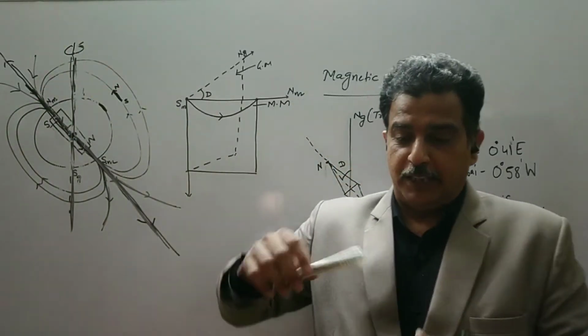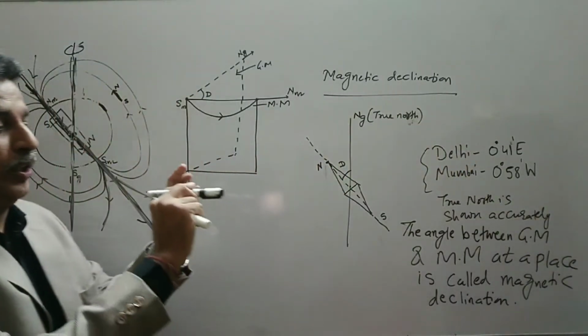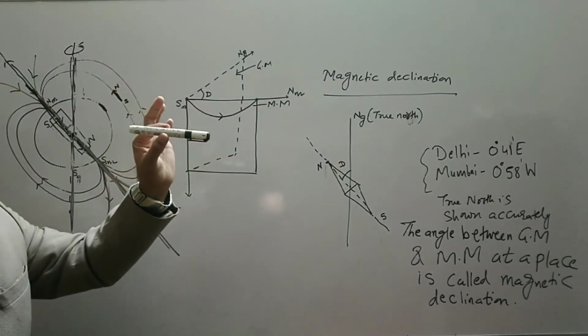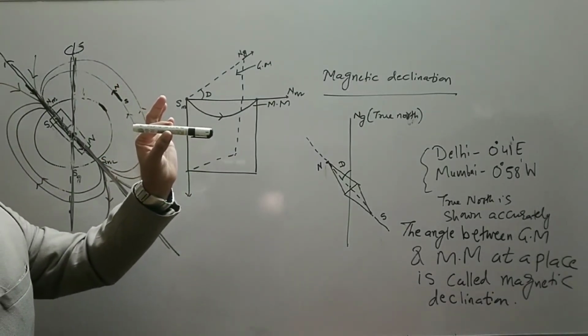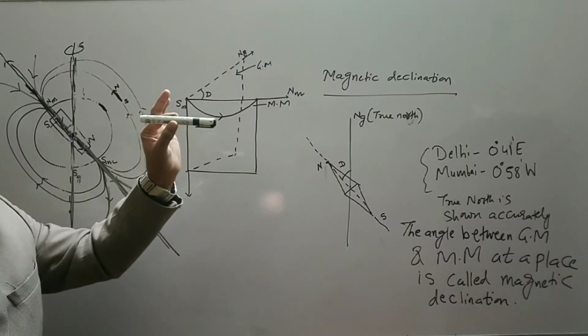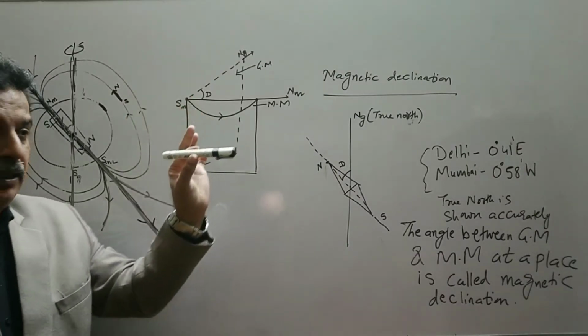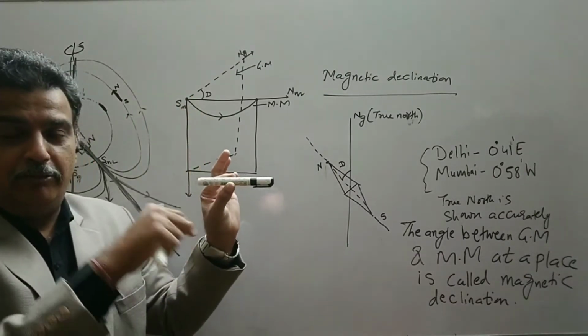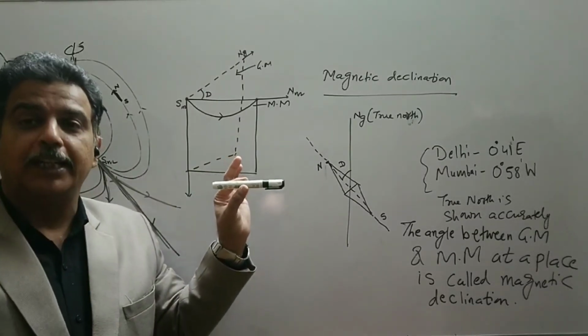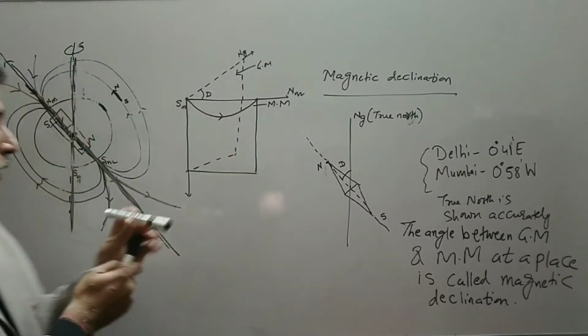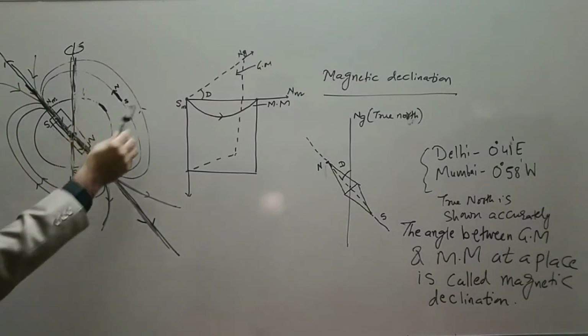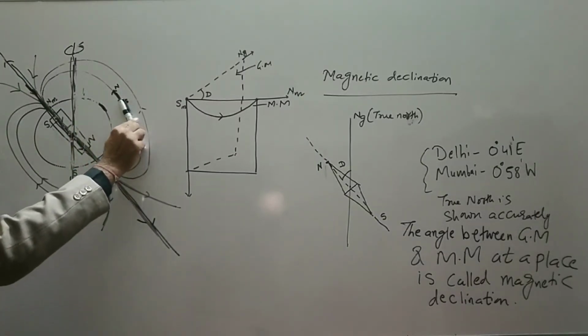Because if this lodestone or bar magnet or needle is suspended freely at some place, if you suspend it at the poles, the needle which we are using in India will not work in Canada, because as we move away from the equator, it will keep on bending.